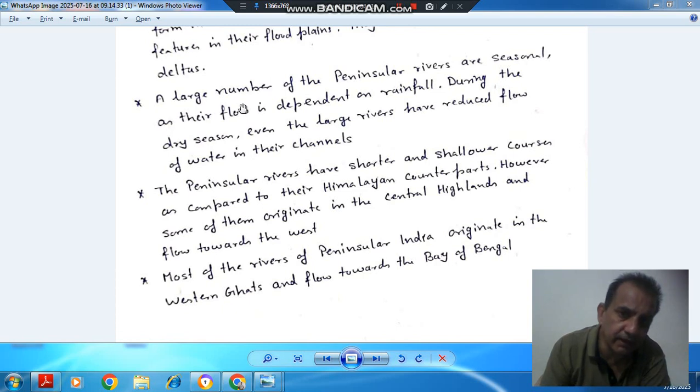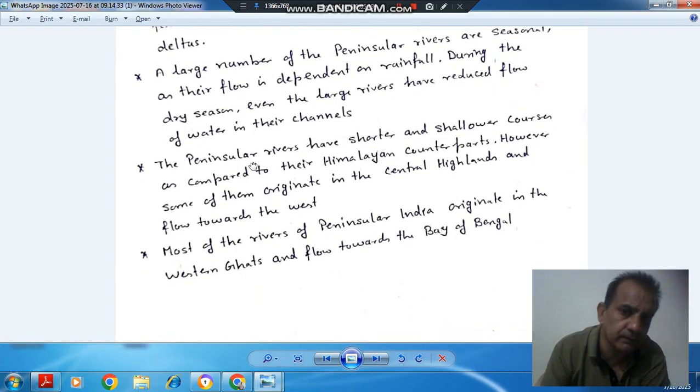Next point is: a large number of peninsular rivers are seasonal as their flow is dependent on rainfall. During the dry season, even the large rivers have reduced flow of water in their channels. So these are seasonal rivers, peninsular rivers, whereas Himalayan rivers are perennial rivers. They run throughout the year. Peninsular rivers do not run throughout the year.